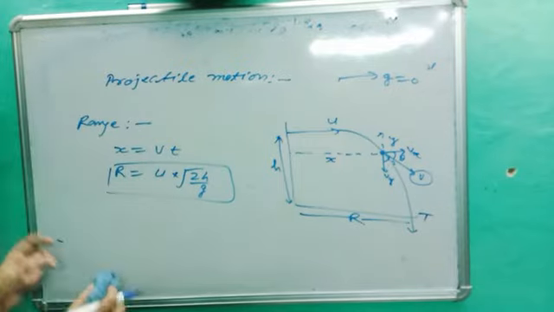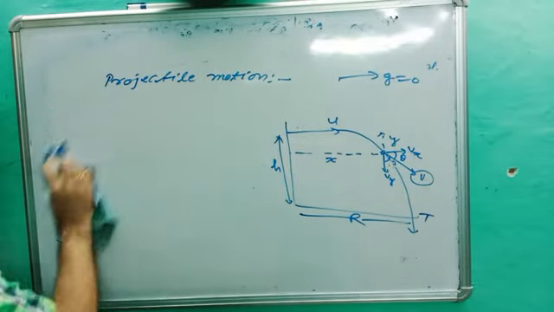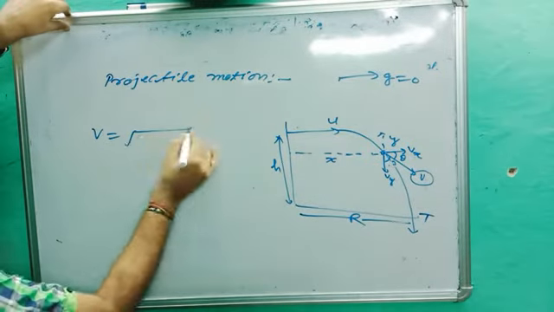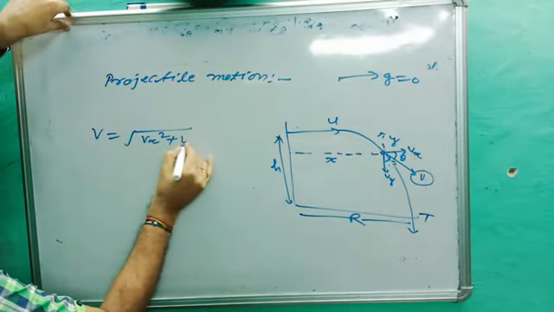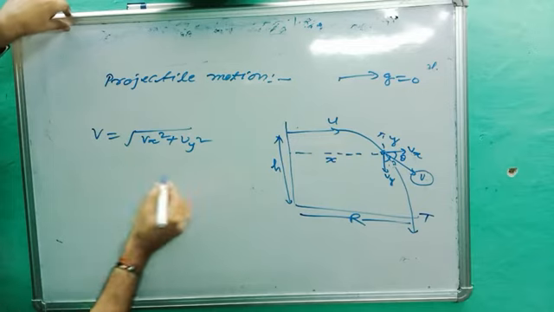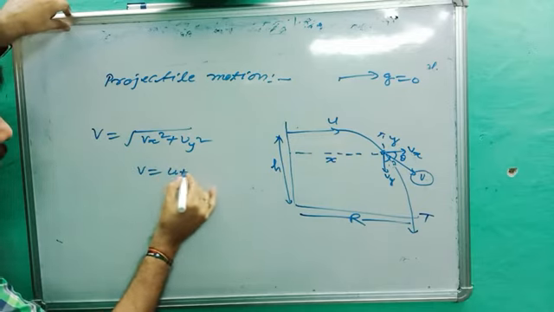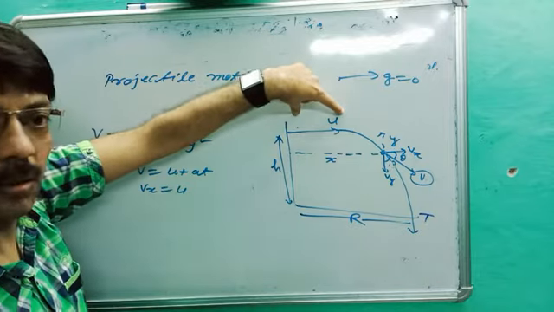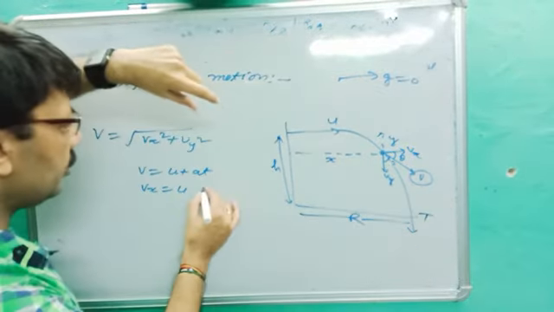Okay. Next, final velocity. Are you getting the point? So the resultant v is equal to under root vx square plus vy square. What are the values of vx? v is equal to u plus at. So vx is equal to only u, because in x dimension g is 0.